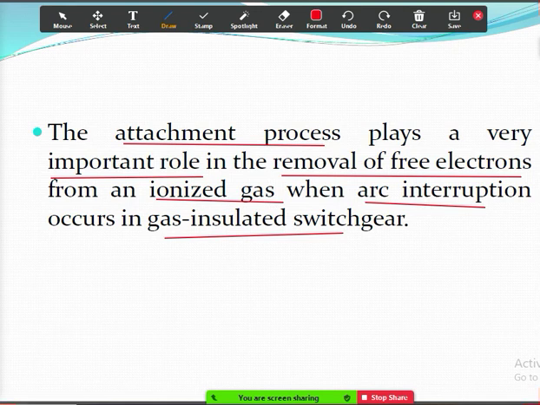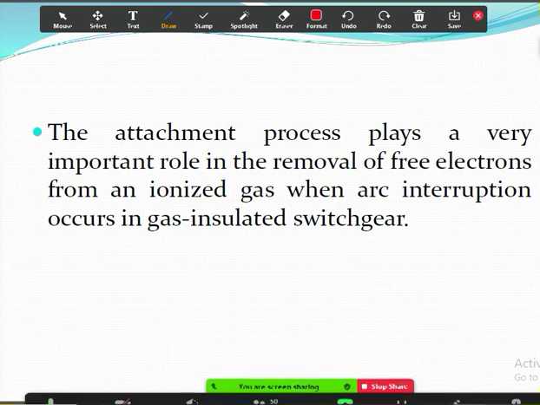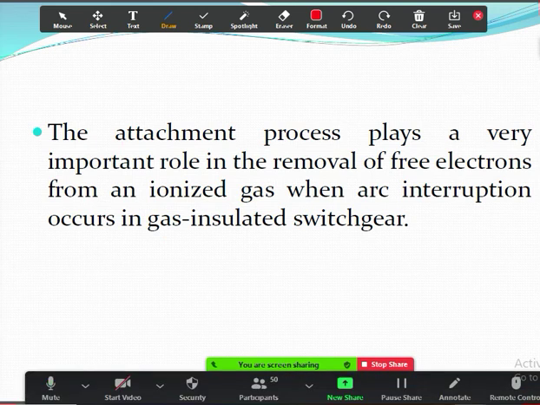Okay, that is what happens in the circuit breaker. So this is one of the very important properties of insulating gases. So this is the end of this ionization process.